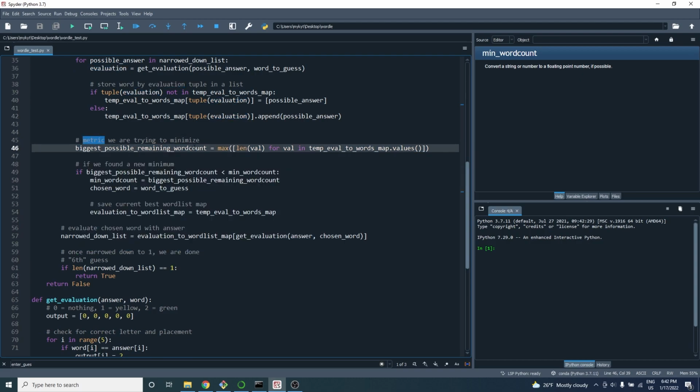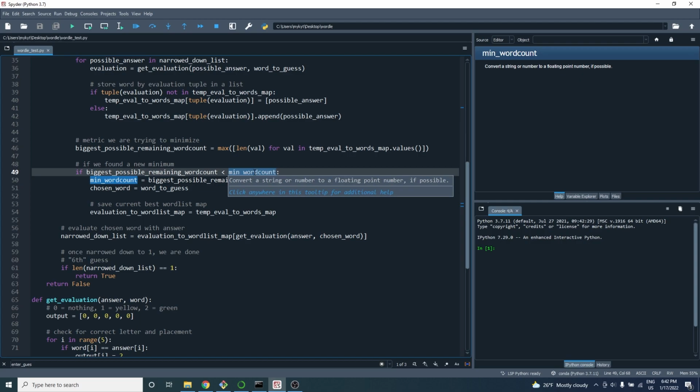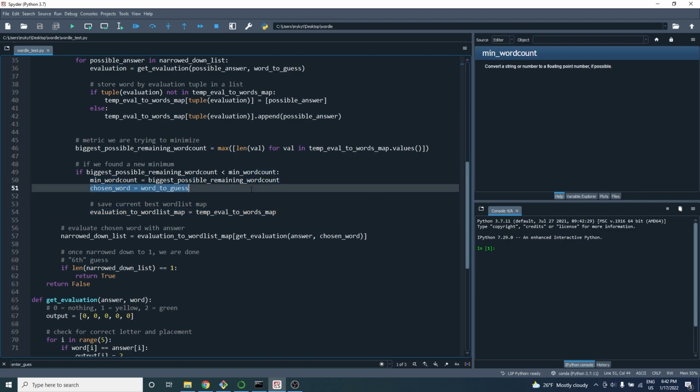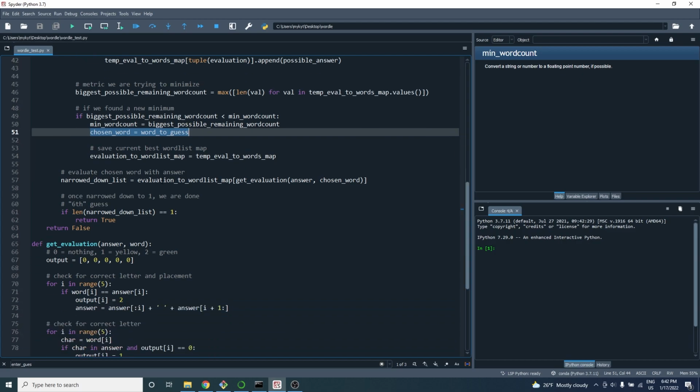And here's the main line. It basically finds the worst case, right? It looks at the max, so the worst case length of the narrowed down list after making a specific guess. And if we see that that worst case is better than our current saved worst case, which is set to 1,000,000 at the beginning, then we update that min word count variable and update the chosen word. So this is how we're searching every column in that matrix that I just showed you in the slides and finding the best guess, which has the best worst case.